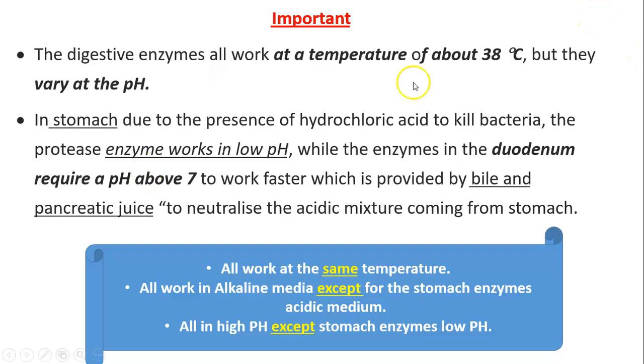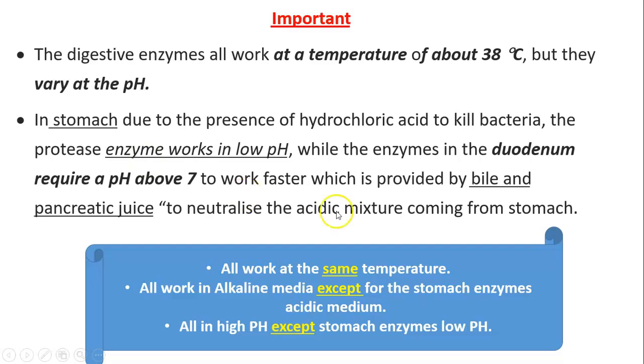But they all vary in their pH. Of course, the stomach has the lowest pH because it contains the hydrochloric acid that is also important to kill bacteria, and the protease enzyme needs this very low pH to work, while the enzymes in the duodenum require pH above 7.